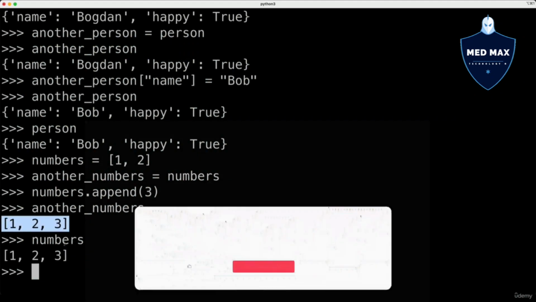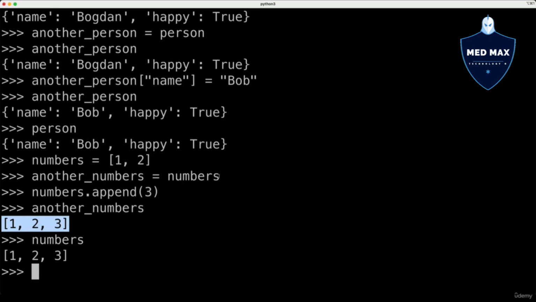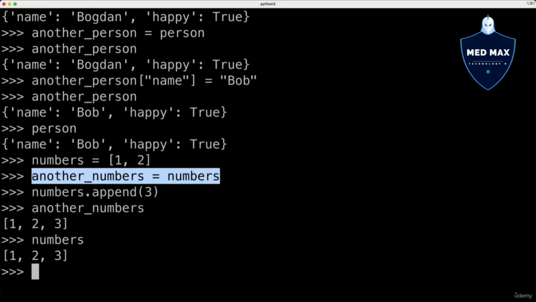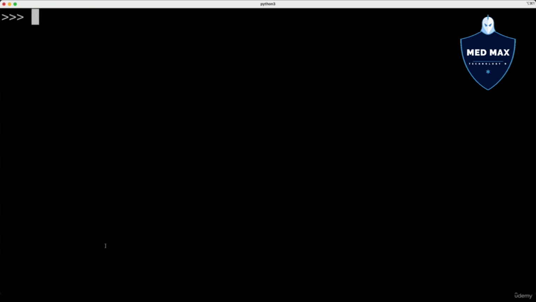And the reason here is the same as for dictionaries. A list is a reference type in Python as well. And here on this line we copied only the reference, not the actual value. The value is the same for both variables, another_numbers and numbers. Alright, that's what is called copy by reference, and please always be very careful when you copy values of such types as dictionary or list.